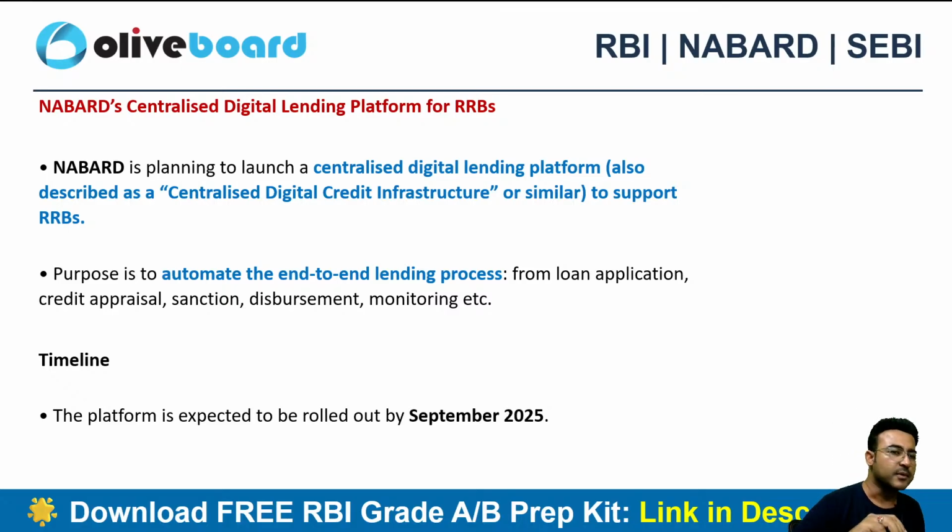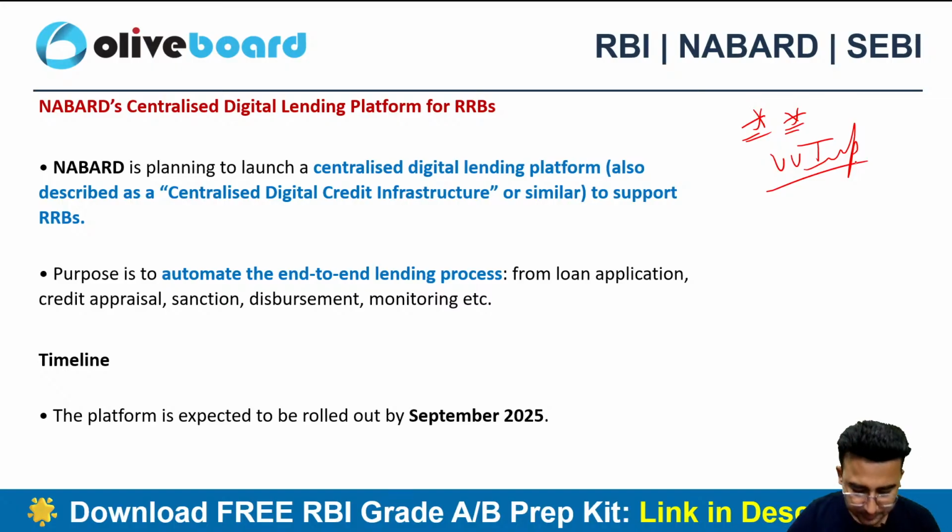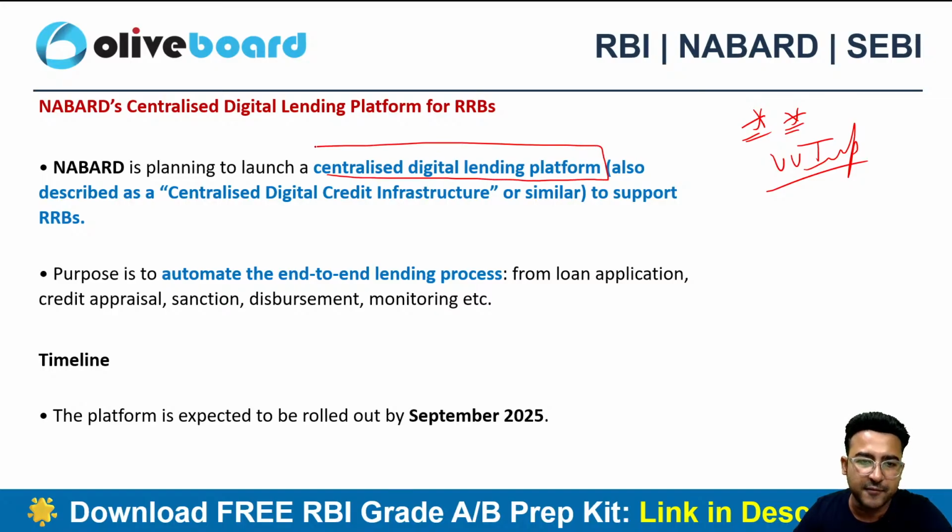Next one, NABARD centralized digital lending platform for RRBs. Very important. So NABARD is planning to launch a centralized digital lending platform specifically for the RRBs, regional rural banks, right? So this will be a centralized digital credit infrastructure which NABARD is going to create for the RRBs.